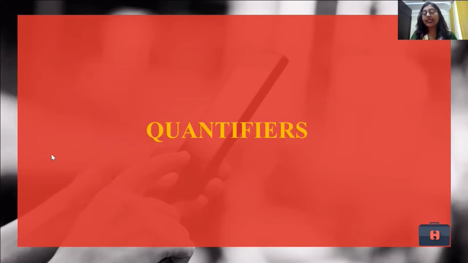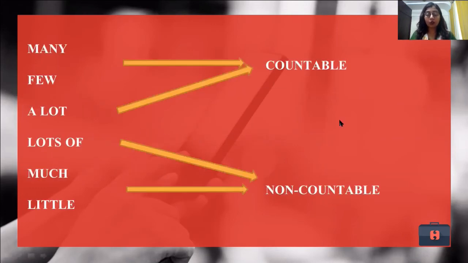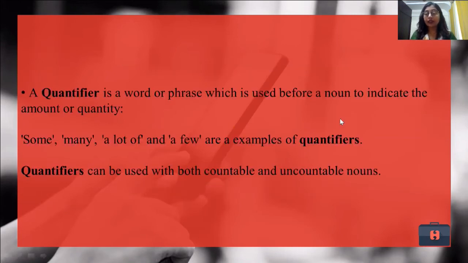Let us look at what the word quantifier means. A quantifier is a word or a phrase which is used before a noun to indicate the amount or quantity. Like I told you, quantifiers tell us about the quantity of something. So some, many, a lot, a few, these are examples of quantifiers. I can say I have some pens. I have here 3 pens. I can either count them, 1, 2, 3, or I can say I have some pens.